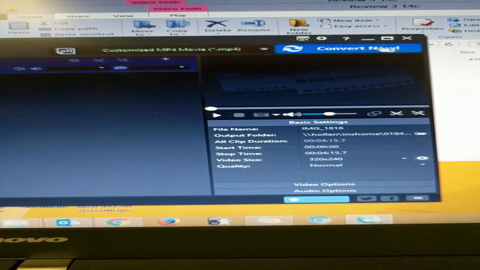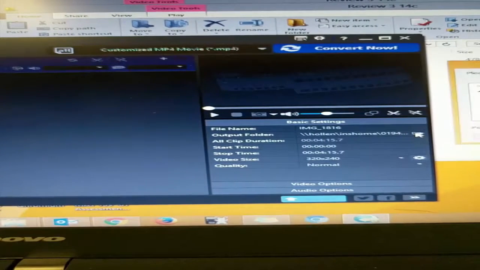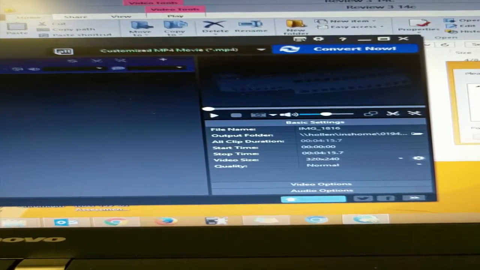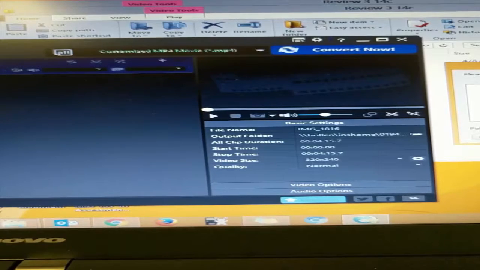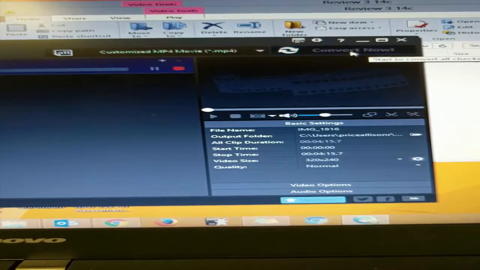The other thing you need to do before you can convert is choose your output folder. The output folder used by default may not be the same folder that you started with, so make sure that you change that. So mine was on my desktop in 139 videos right there. So change output folder, and then click Convert Now.